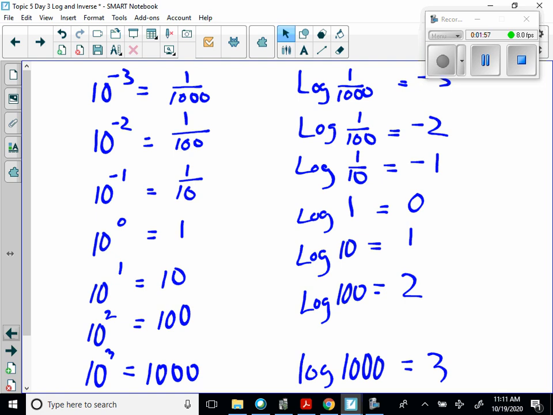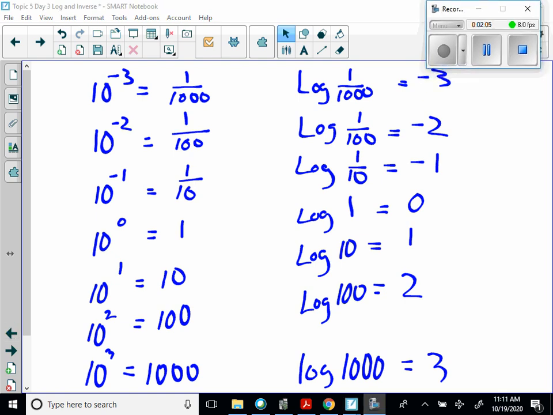Now, if we rewrite these expressions using the logarithm, I would say the log of 1 over 1,000 is equal to a negative 3. I would say the log of 1 over 100 is equal to a negative 2. I would say log of 1 over 10 is equal to a negative 1. I would say log of 1 equals 0. I would say log of 10 is equal to 1. I would say log of 100 is equal to 2. I would say log of 1,000 is equal to 3.